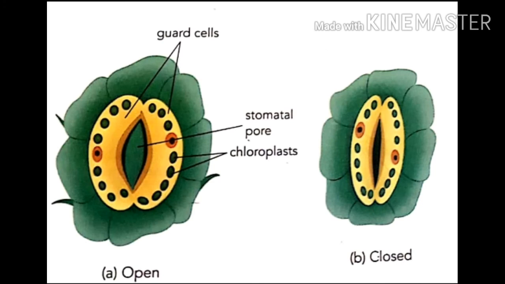Now see the picture of stomata. The first picture is the open stage and the second picture is the closed stage. In the first stage, you can see the two guard cells. Inside, you can see the opening, that is the stomatal pore. And outside, in the yellow region, you can see the small oval shapes which are green in color, that is the chloroplast.